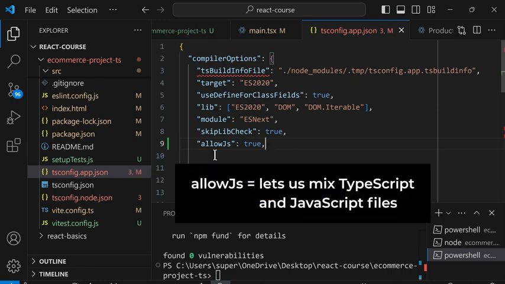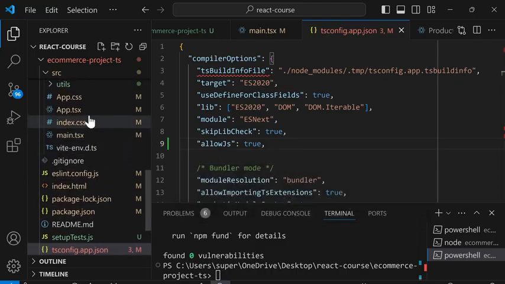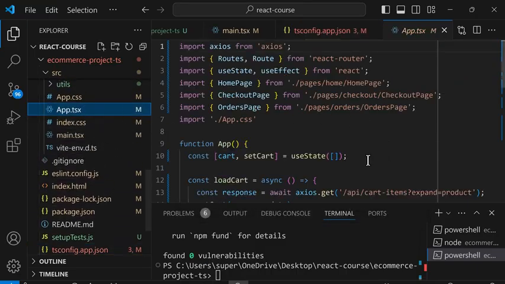So this setting lets us mix TypeScript and JavaScript files in our project. So now in app.tsx, our TypeScript code can also import from JavaScript files, and it won't cause an error. So the allowJs setting lets us gradually convert a JavaScript project to TypeScript, one file at a time.